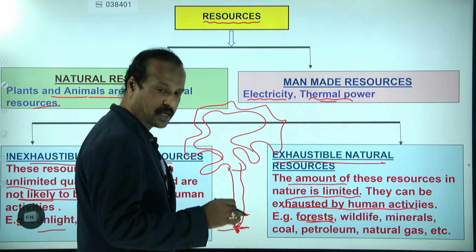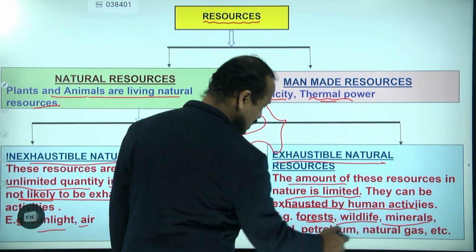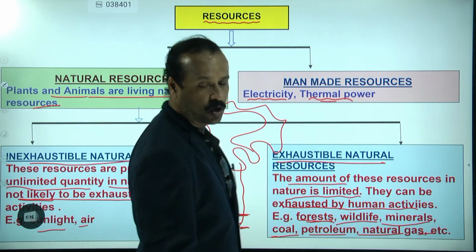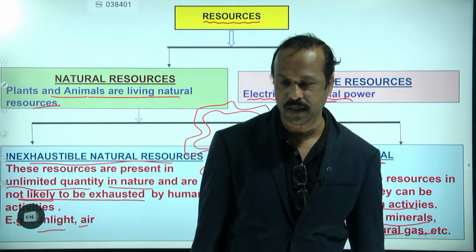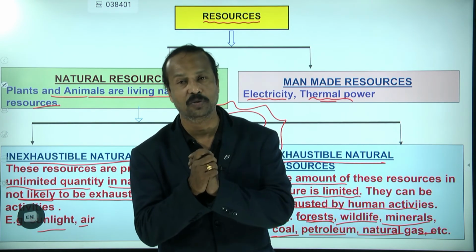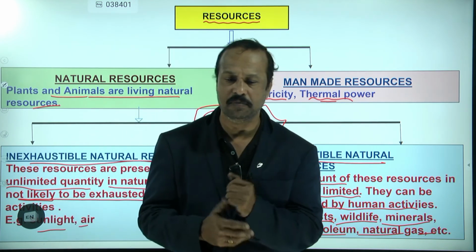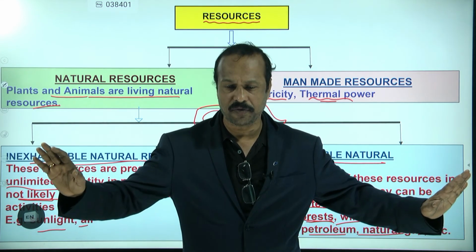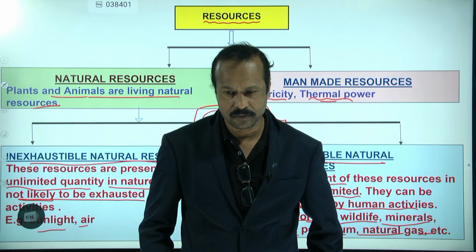If you continuously cut, there will be no forest. Wildlife, minerals, coal, petroleum, natural gas, these all are limited in source. Limited means only some particular amount is there. If we continuously use those things through human activities, after some particular period of time they get over. Is this clear to you?